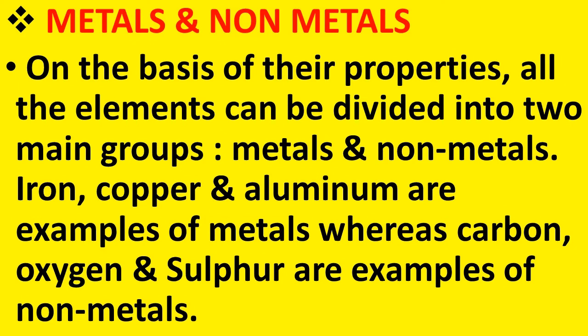Iron, copper and aluminium are examples of metals, whereas carbon, oxygen and sulfur are examples of non-metals. See children, all these names are familiar to you. You might be using them or you are familiar with these terms. Iron, copper and aluminium, we can take them as the examples of metals, whereas carbon, oxygen, sulfur, these are the examples of non-metals.